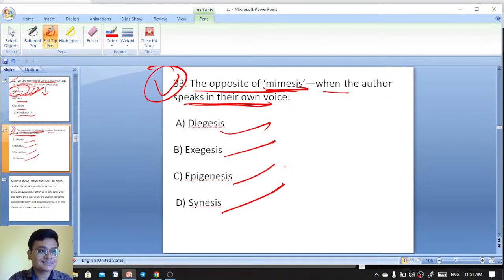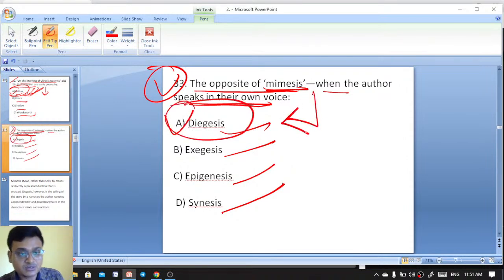On the Morning of Christ's Nativity and On Shakespeare, these are works by Milton. The opposite of mimesis actually, which one is the right answer here? It is diegesis. Remember that diegesis is the right answer. Also remember this is an important question. So the opposite of mimesis is diegesis.